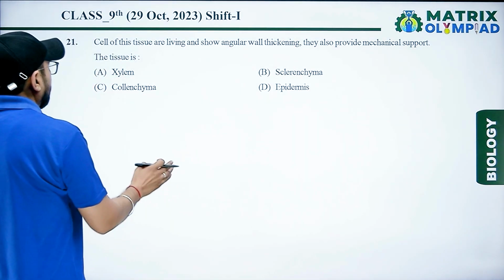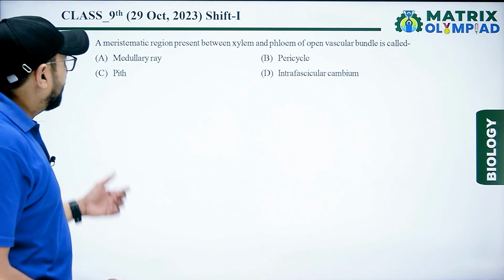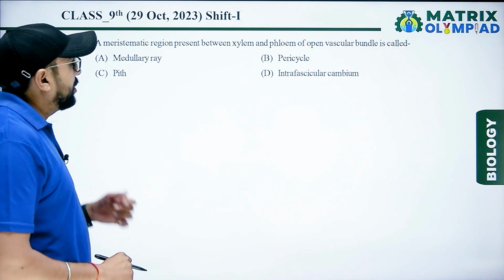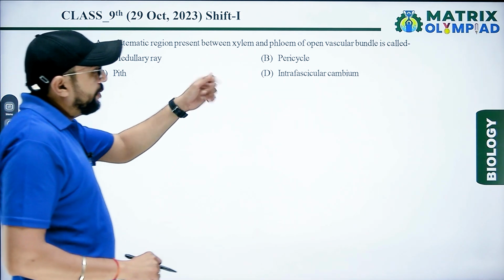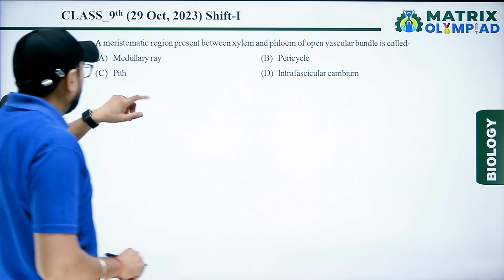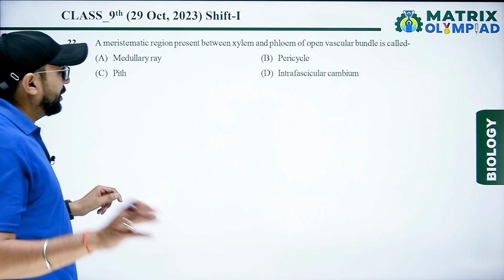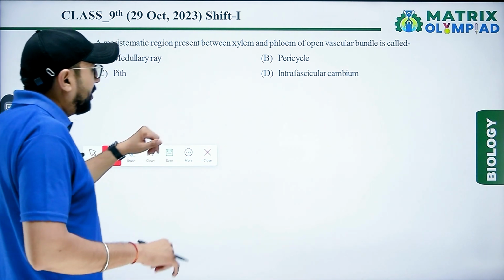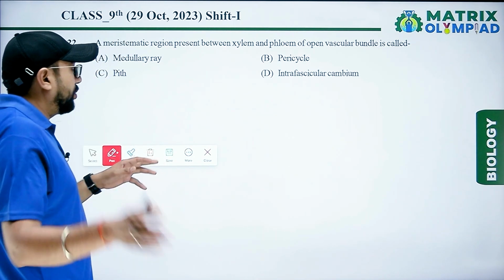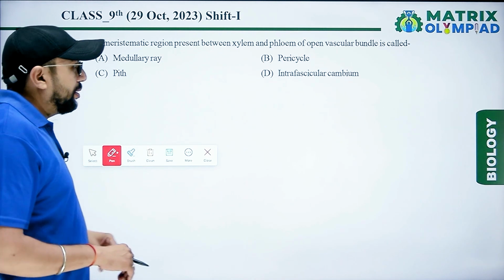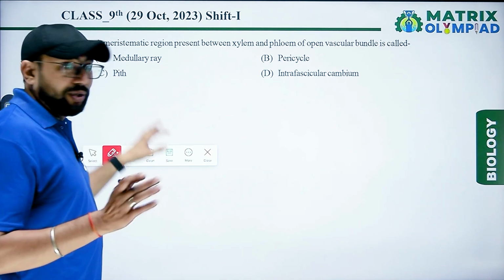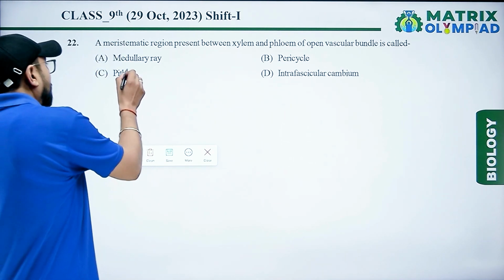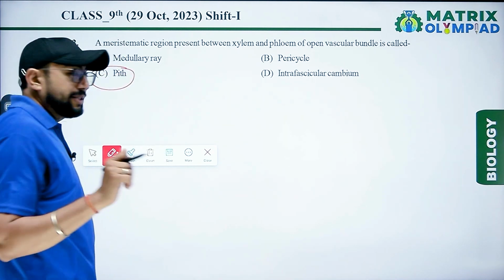Next question. The meristematic region present between xylem and phloem of an open vascular bundle is called? Medullary ray? No, that is wrong. Pericycle is the outer region, so wrong. Pith is the middle tissue, that is wrong, it is present at the center of the section.